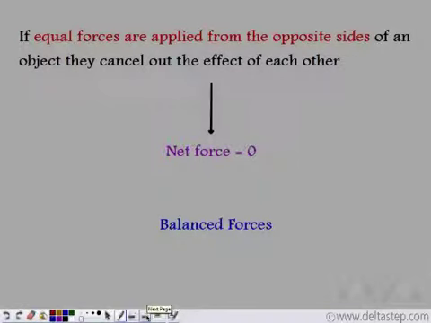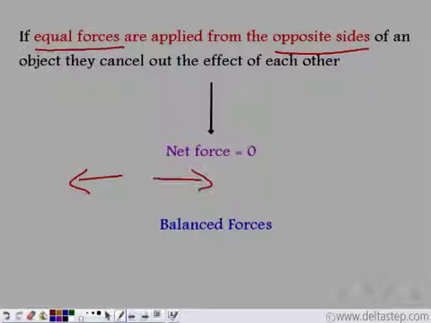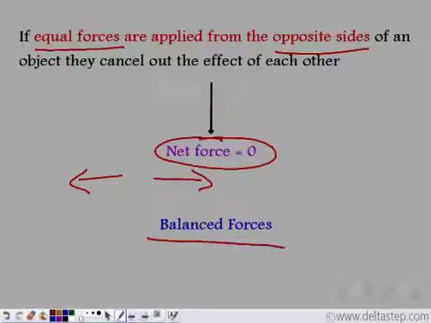So when equal forces are applied from the opposite sides of an object, they cancel out the effect of each other. Why is this so? Well, when one force acts on this side and the other acts on this side, they behave in such a way that the net force is equal to 0. That is, they balance out the effect of each other, and hence such forces are known as balanced forces.